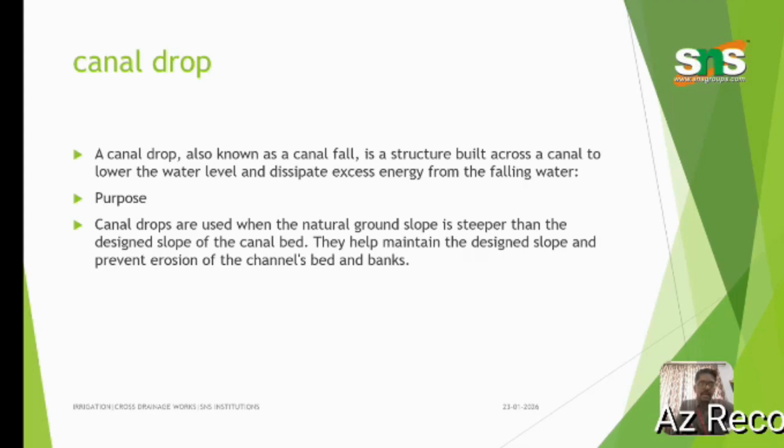Actually, the canal drop is mainly provided to regulate the water flow in the agriculture field without any deviations, and to fall the water for agriculture purposes without any disturbance to the crops.